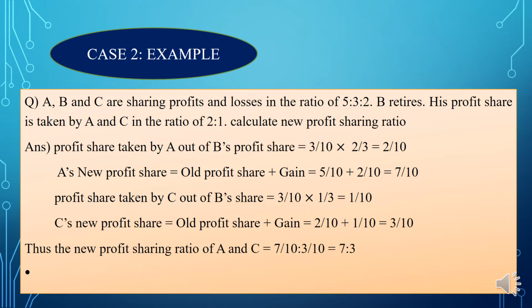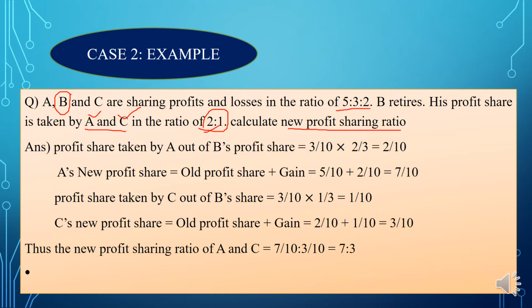So this is the question from case 2. A, B, and C are sharing profits and losses in the ratio of 5 is to 3 is to 2. Here B retires, and his profit share is taken by A and C in the ratio 2 is to 1. Here A and C are taking B's profit share in the ratio 2 is to 1. So we need to calculate the new profit sharing ratio. How will we calculate it? I will tell you that.